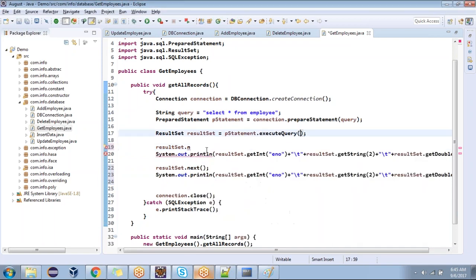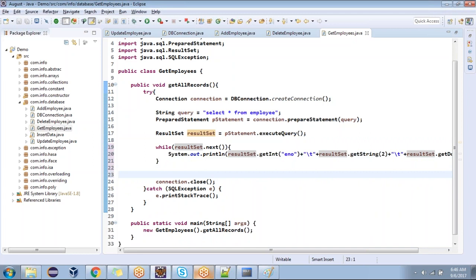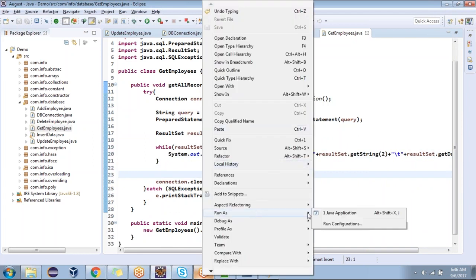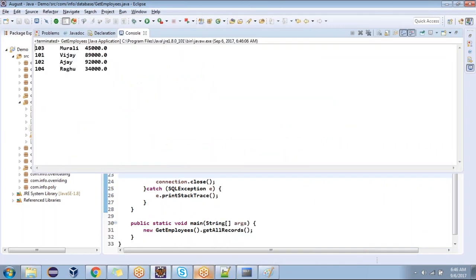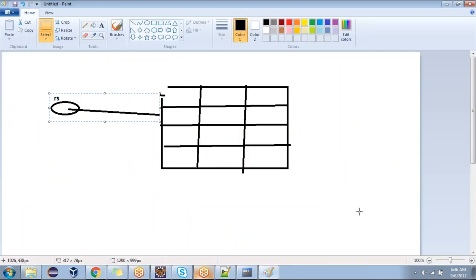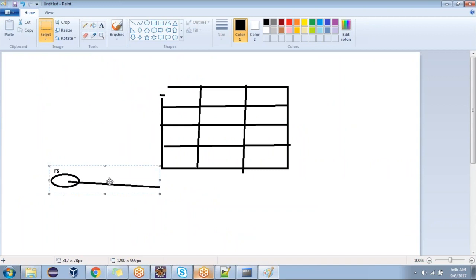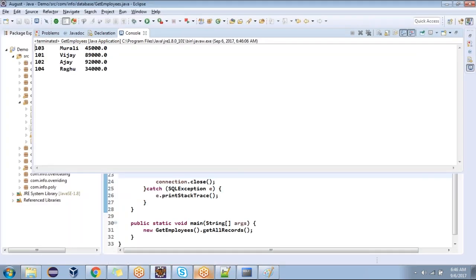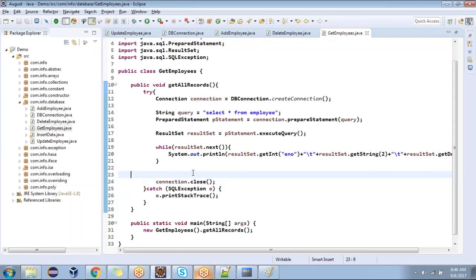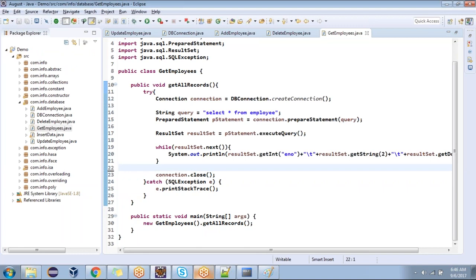Boolean. In that case, can I place it in the while loop now? If it is a boolean, I can place it in the while loop. That's enough. You guys are with me? If it is pointing to a record, it returns true. Otherwise, it returns false. Like that, it returns true 4 times. How many times is the loop executing now? Based on the number of records. First time, second time, third time, fourth time. When it comes out, rs.next returns false. This is about select, guys. If you have any questions, you can ask me up to this point.